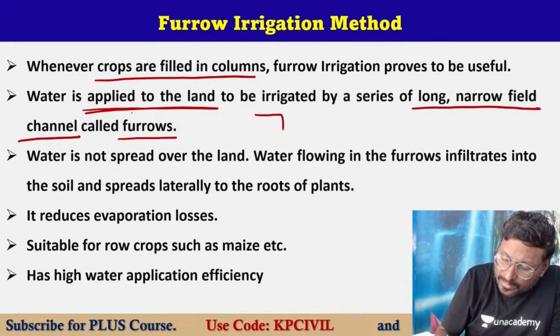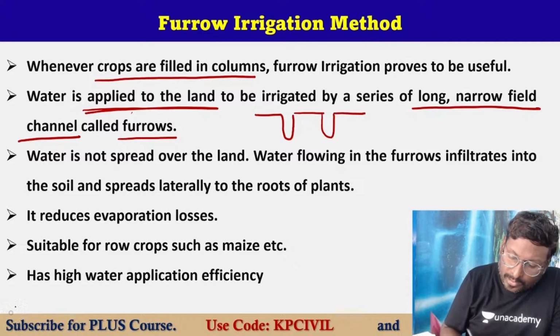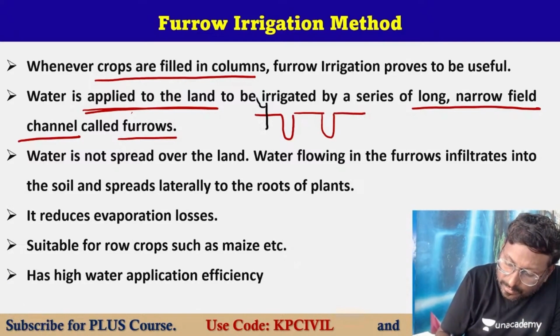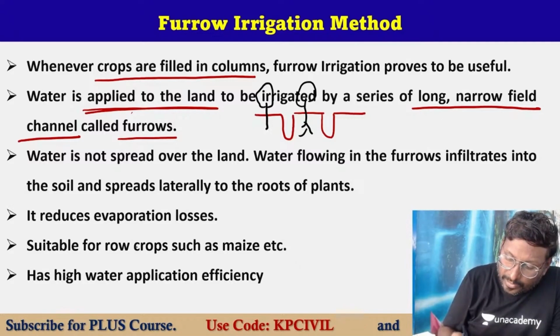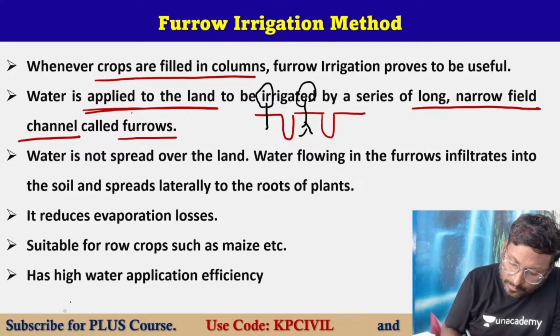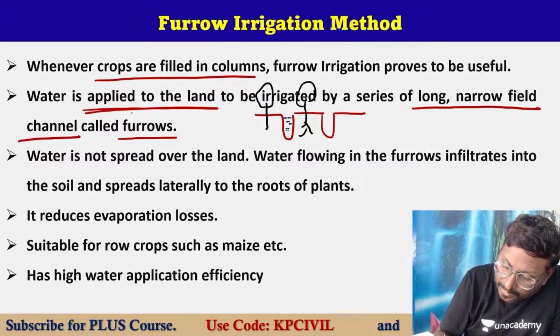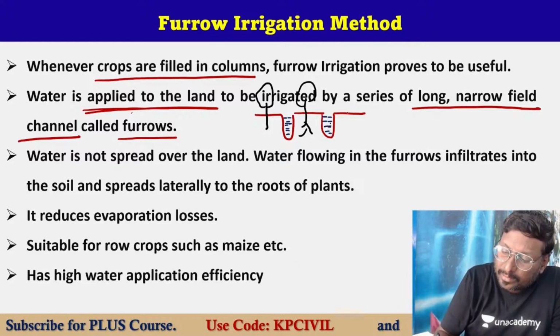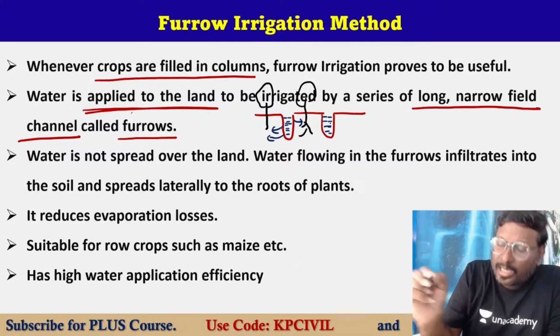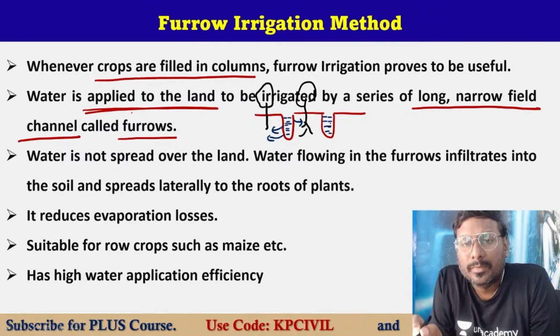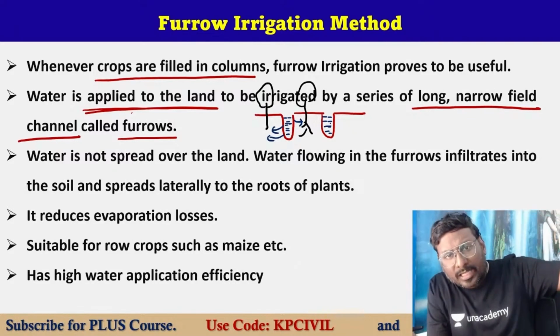So like this, it will come. You are cultivating the plants over here. Where is the water located, Harun? Water is located in between. So water will travel through infiltration to the crops. In border, water flows on the surface only.